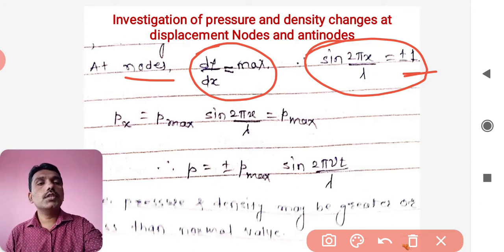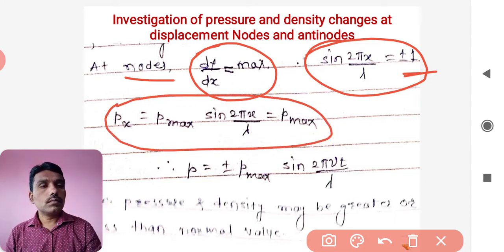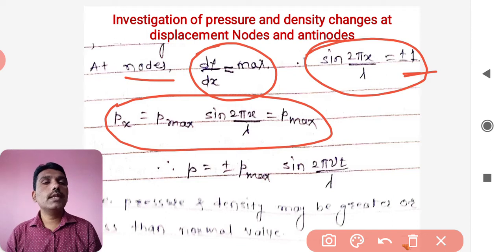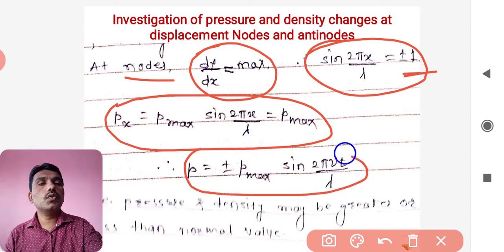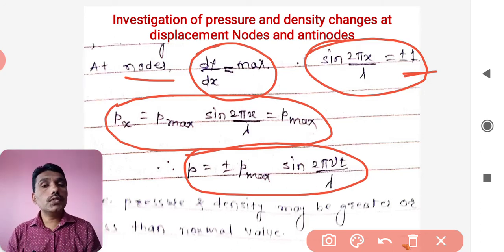So putting these values, px will be nothing but p max, and here the excess pressure is given as plus minus p max into sine of 2π vt by lambda. So it is indicating that the pressure and the density may be greater or less than the normal value.